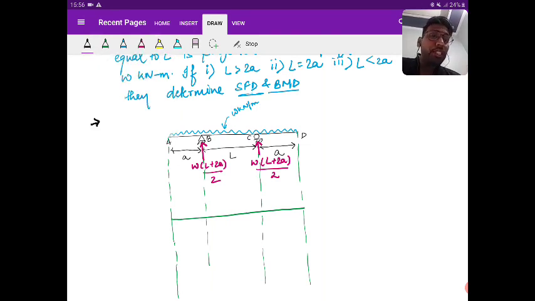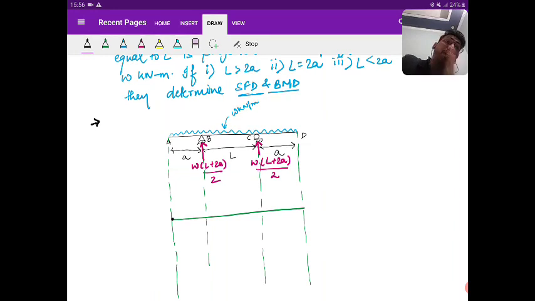So at A, shear force is 0. From A to B, since there is a UDL, we can see the downward load. Left to right, downward is negative. Listen carefully: what is the total downward load due to UDL till B? Why am I taking till B? Because at B I can see the upward load, so the change will be there.